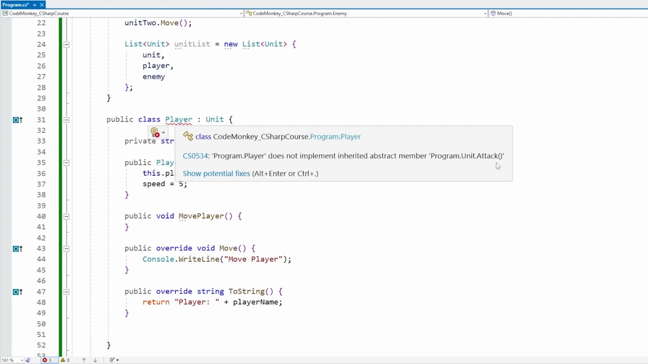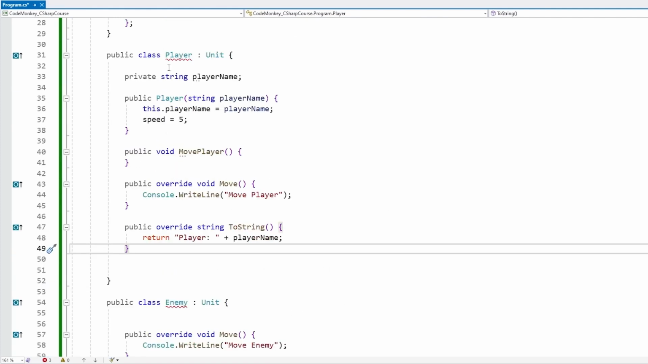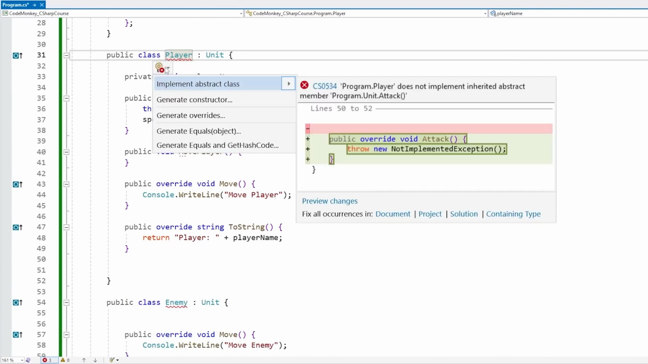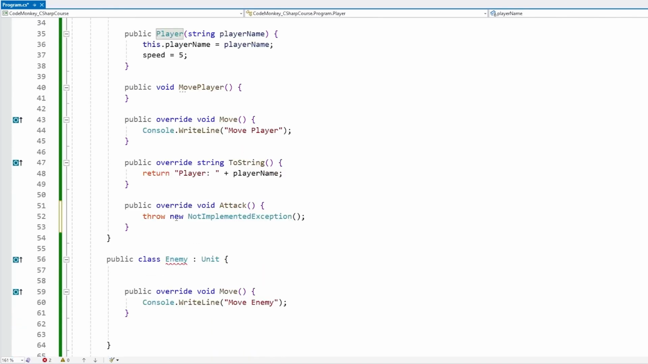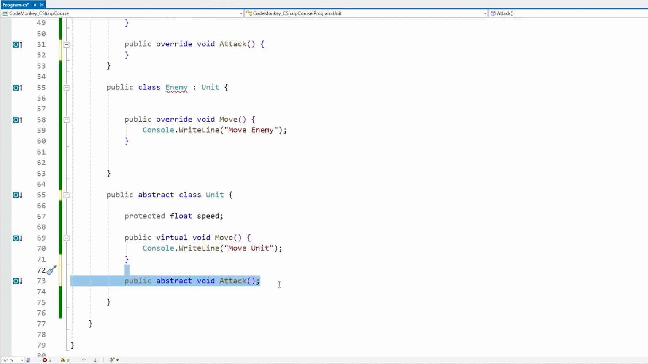So if the base class has some kind of abstract function, we absolutely have to implement that. And over here, by the way, quick tip, Visual Studio has these quick tips. If you click on this little thing, it tells you to implement the abstract class and it's going to automatically write it. And there it is, so we need to write that one, and yep, no longer have an error.